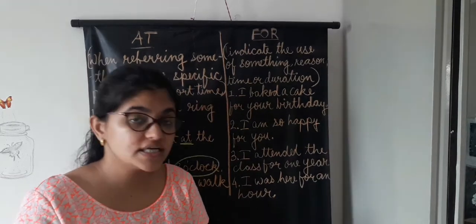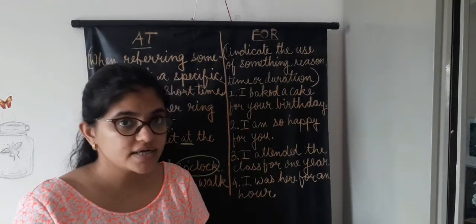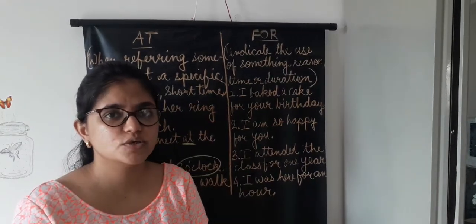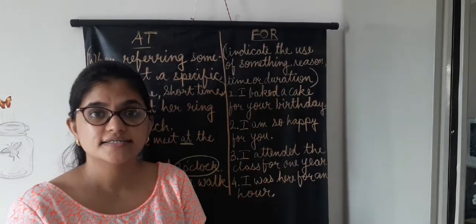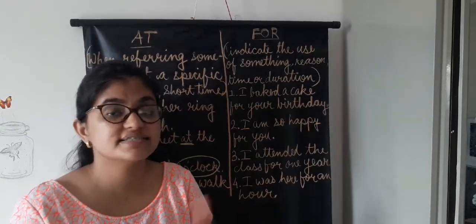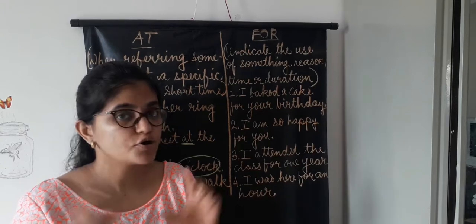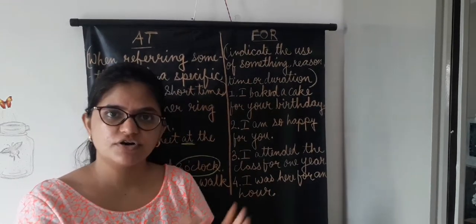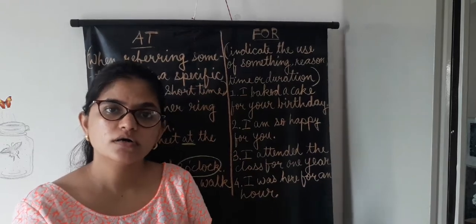Now what time at night to leave, I am not mentioning that. I am only giving you a time period, that in the evening we will go for a walk. Now it can be any time, it can be at 6 o'clock, it can be at 7 o'clock. I am not mentioning the time, but I told you that in this period of time we will go for a walk.